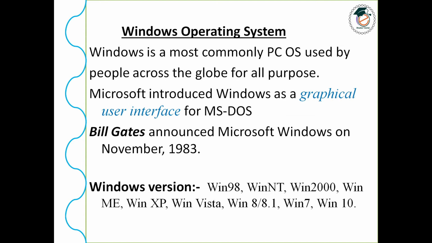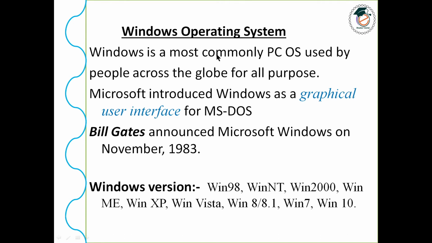Next, let's see about Windows operating system. As you all know, there are many different types of operating systems, like I already told you, Linux, Mac, and there are many more. Right now you are watching this video on a mobile, so Android is also an operating system. Keep in mind, Android is also an operating system. So let's see what a Windows operating system is very briefly.